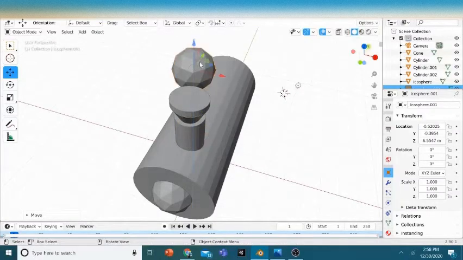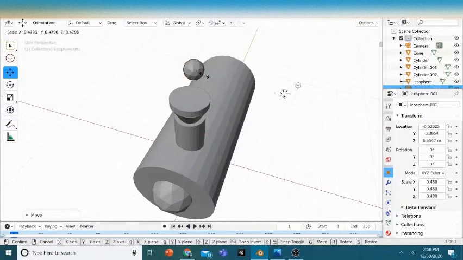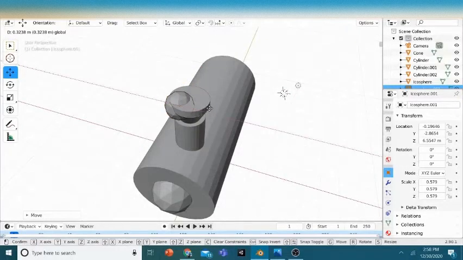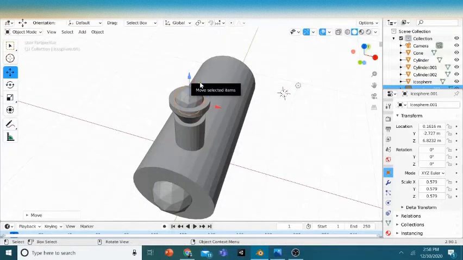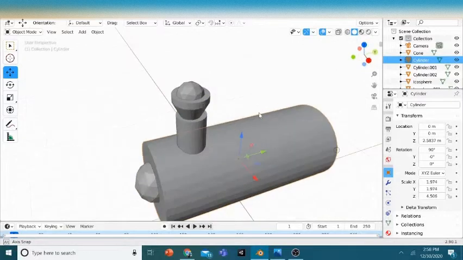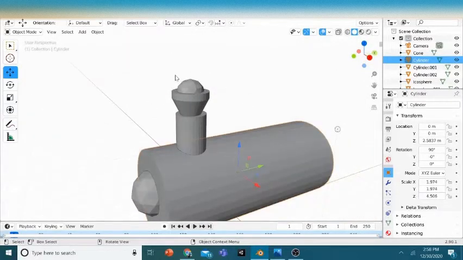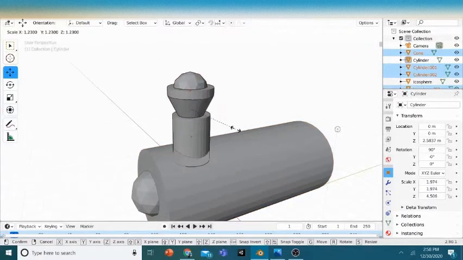Just pull it up and scale it down. Yeah, that's good. Just bring it up. I think that's looking pretty good. And actually, why don't we scale this up a bit? Yeah, that's good.